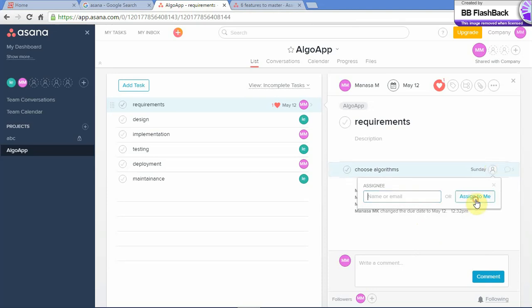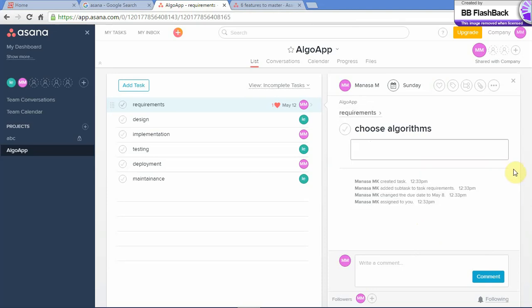Assign this to myself, and you can give a description to choose algorithms.